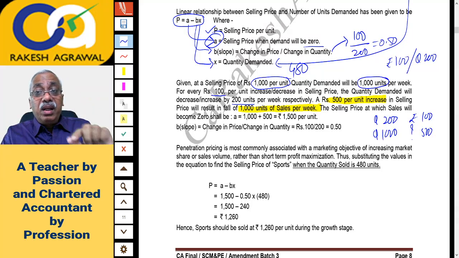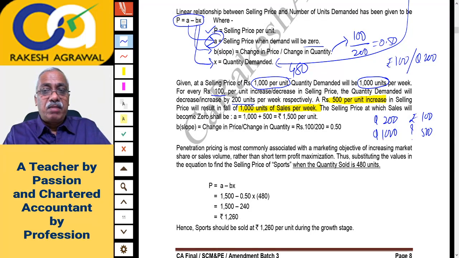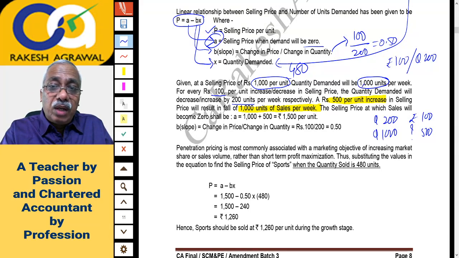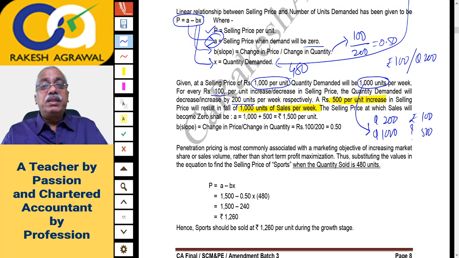Now if I increase the price by 500 per unit, the quantity will decrease by 1000. So from this 1000, if quantity decreases by 1000, it will become 0. So quantity will become 0 if price increases by 500.